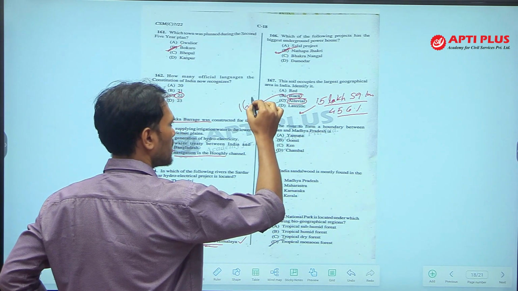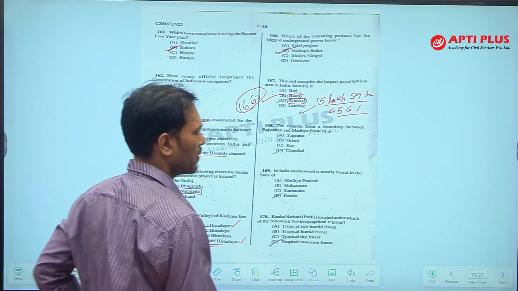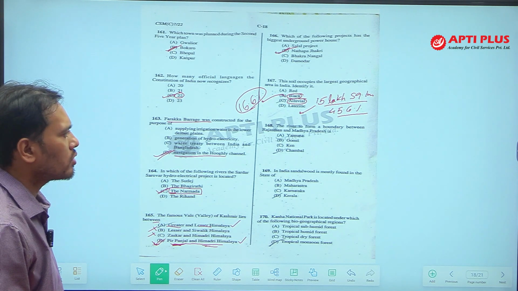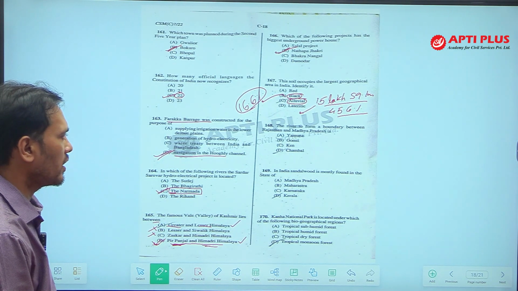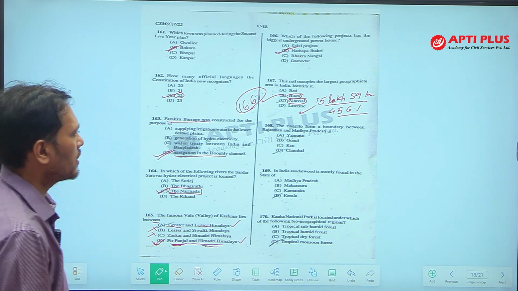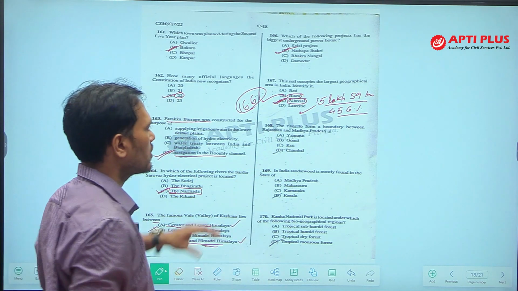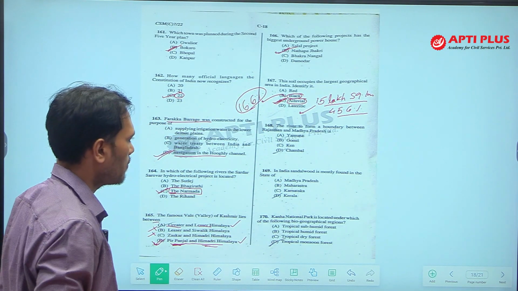Black soil occupies 16.6% of India's geographical area. So, alluvial soil is way ahead of the second highest soil found in India. So, the answer of this question is option C. Clear? Black soil is not the answer. Do not tick option B. The answer is option C, alluvial soil.